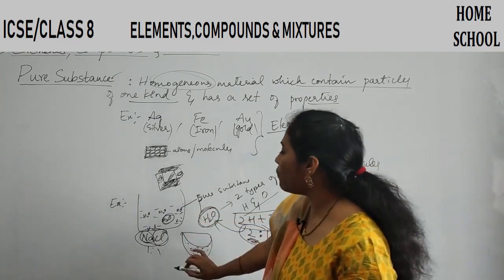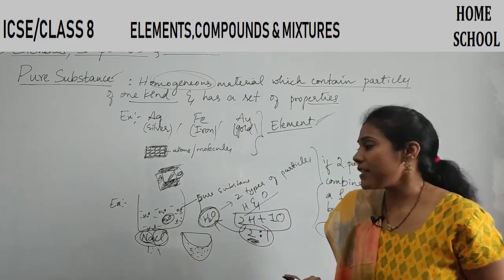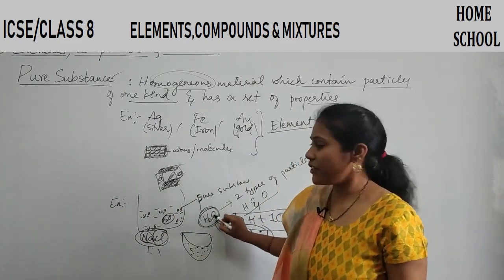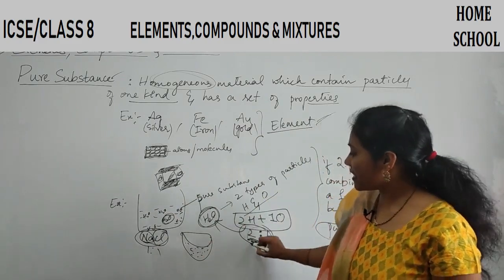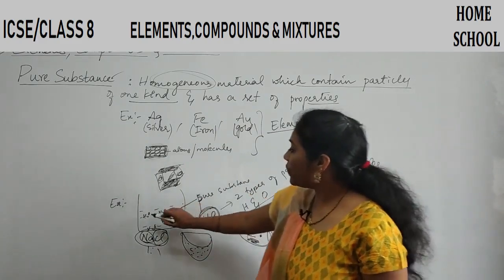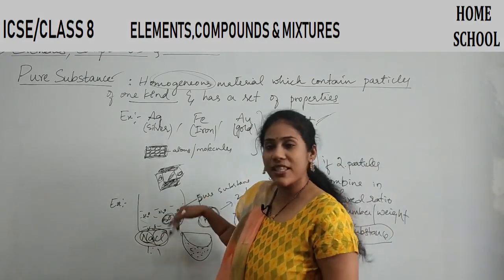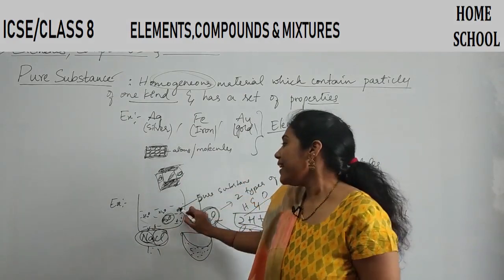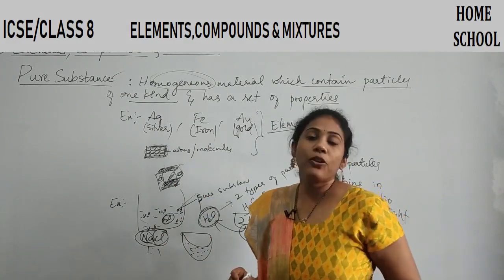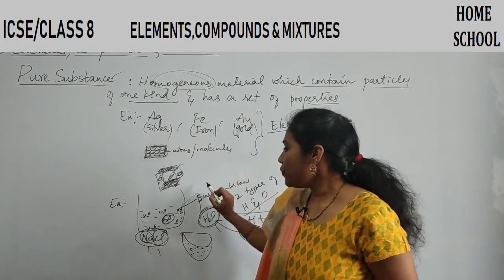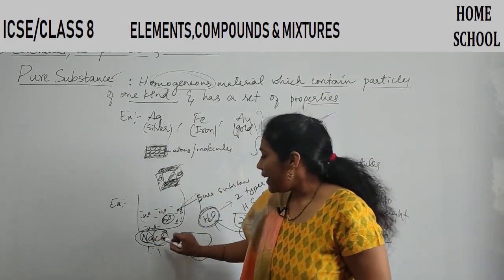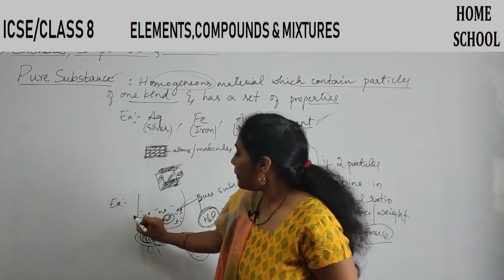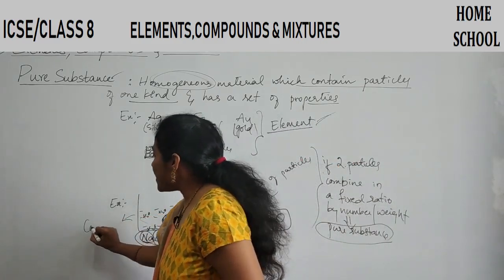Say for example, water can also be a pure substance, though it has two different particles, hydrogen and oxygen, but they are combining in a fixed ratio and only H2O, so many crores of H2Os are there together. Then in that case also we can say that particular substance is pure, right? Similarly, H2O is one example, NaCl is one example, right? So such a pure substance is actually called a compound.